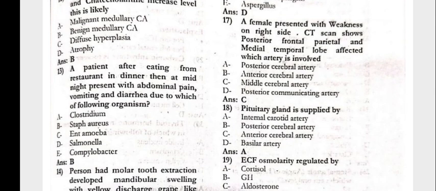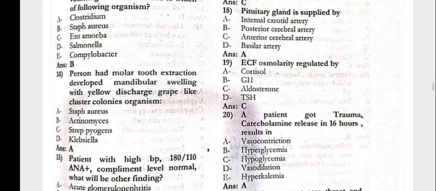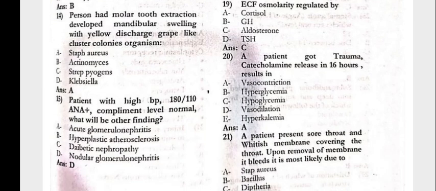The female presented with weakness on the right side. The CT scan shows the posterior frontal, parietal and medial temporal lobe affected. Which artery is involved? That is the middle cerebral artery. The pituitary gland is supplied by the internal carotid artery. 19: ECF osmolarity is regulated by aldosterone. The patient got a trauma, and catecholamine release in 16 hours results in vasoconstriction.